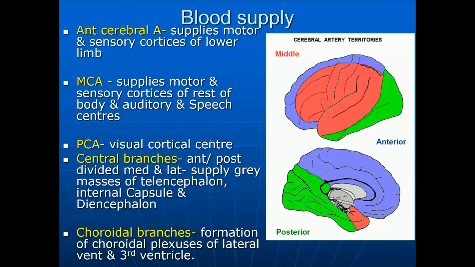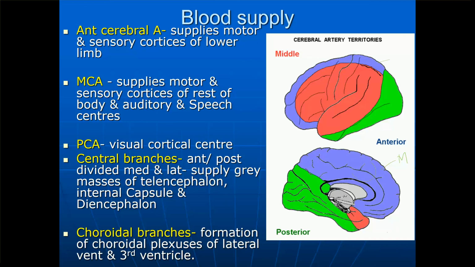So the anterior cerebral artery, which is clearly mentioned in blue color here, comes from the carotid system. This is also the supply of the anterior cerebral artery, but this is the medial view. The anterior cerebral artery supplies the motor and sensory cortex of the lower limb. Mainly it is related to the lower limb, because we said paracentral lobule and all that.